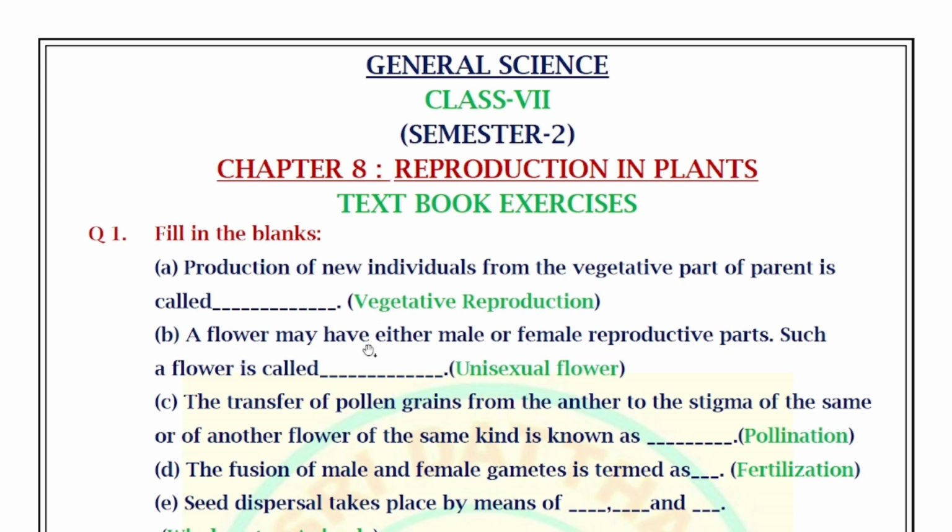A flower may have either male or female reproductive parts. Such a flower is called a unisexual flower. Unisexual flower has only a single type of parts.